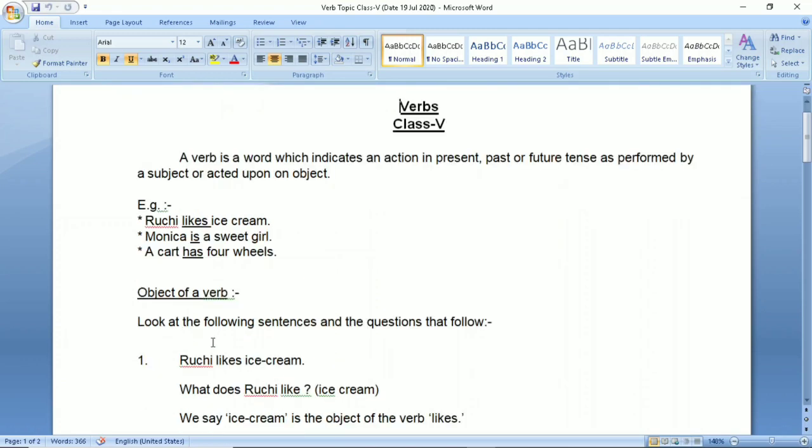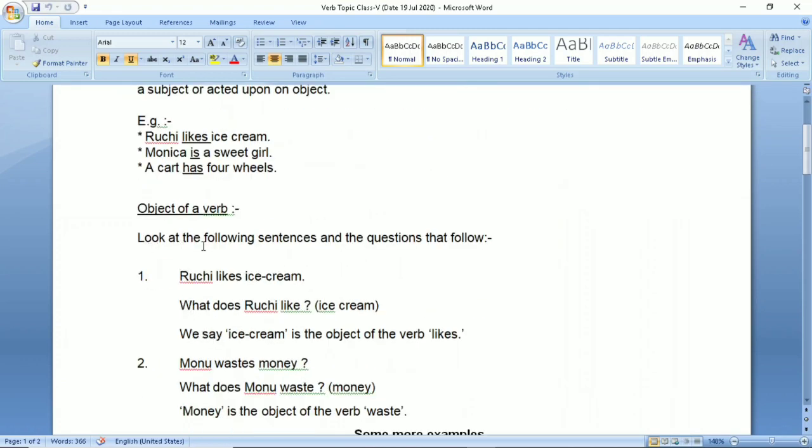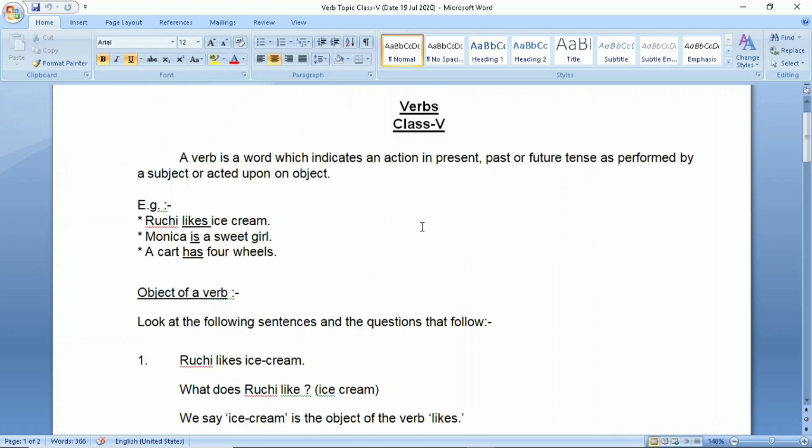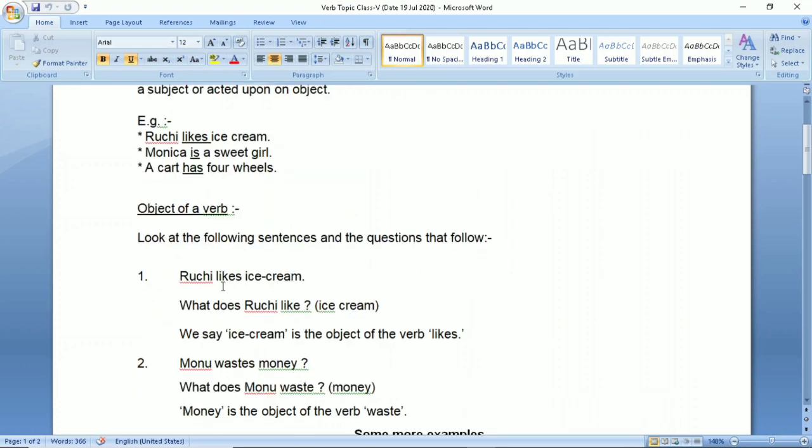Now, let us read about object of a verb. Look at the following sentences and the questions that follow. Ruchi likes ice cream. Question you will ask, what does Ruchi like? Answer will be given by this word, which is the object. We say ice cream is the object of the verb likes. This is the same thing that I told you earlier, that it acts upon object. So, the verb is acting upon the object ice cream.